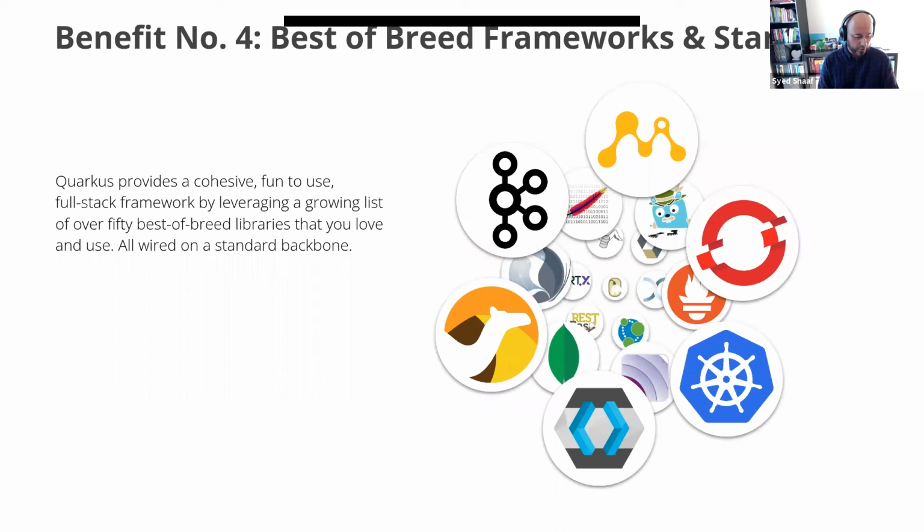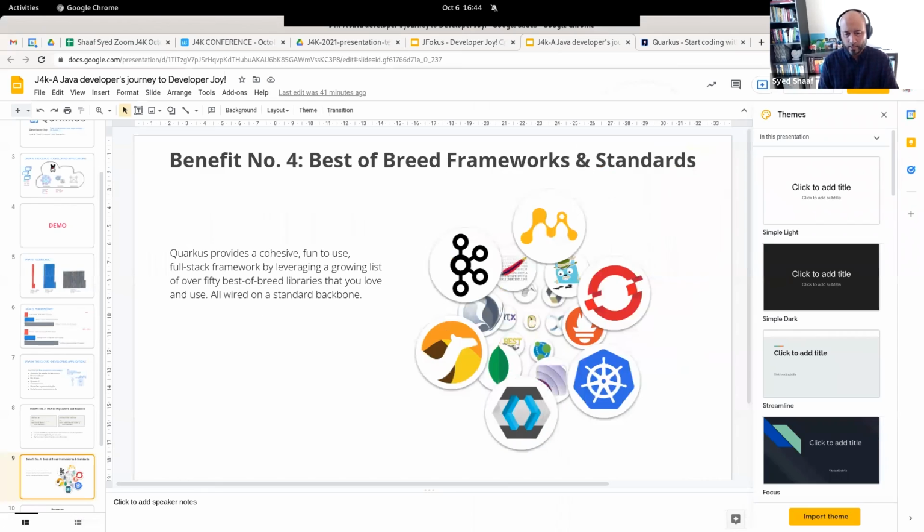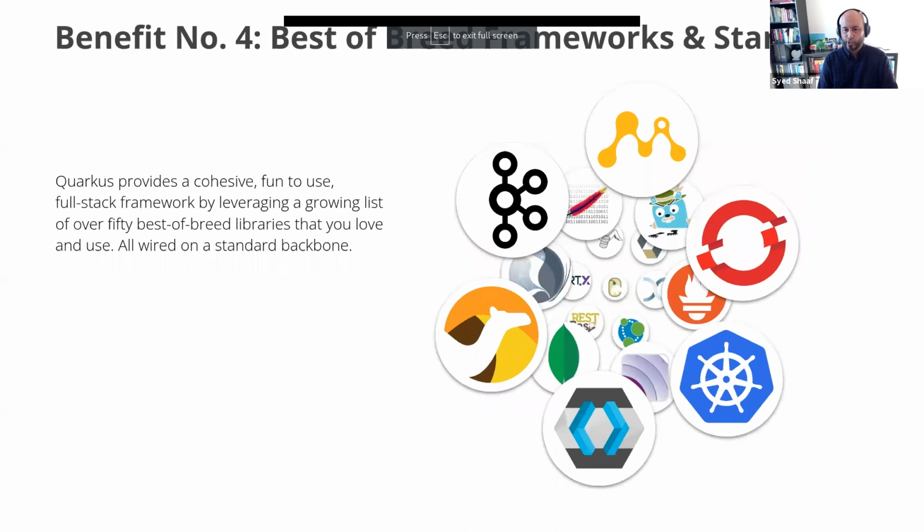It has a lot of extensions, like we saw on code.quarkus.io. Recently, we also had the Microsoft SQL Server JDBC support added to Quarkus reactive as well, so you can even do that. So there's a bunch of stuff. Go and take a look at code.quarkus.io.